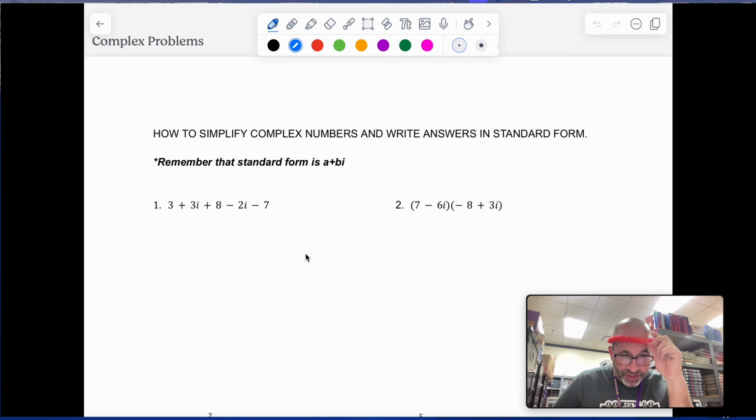I just realized with this on here, holy cow, my head is so shiny right now. It's fantastic. I mean, look at that. I am glowing, people. I am glowing.